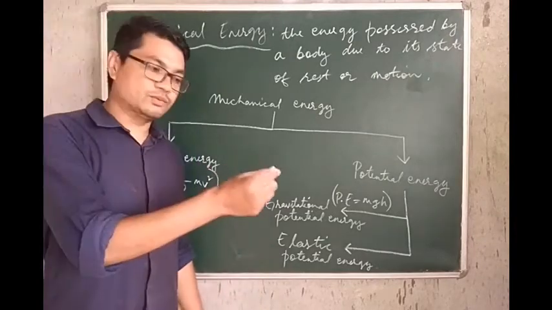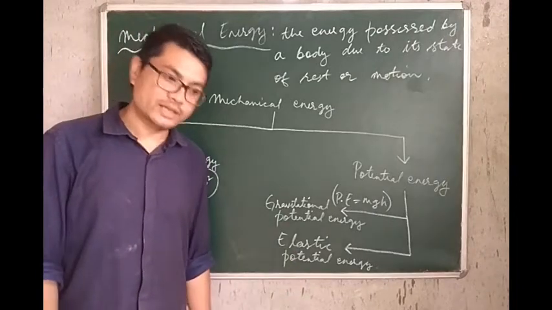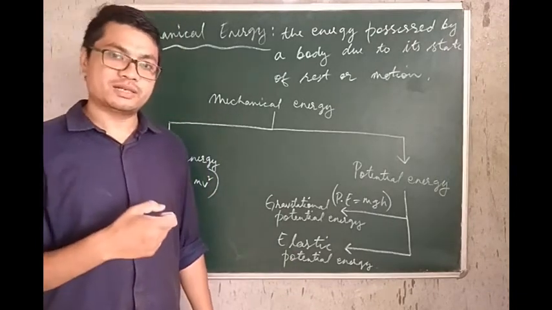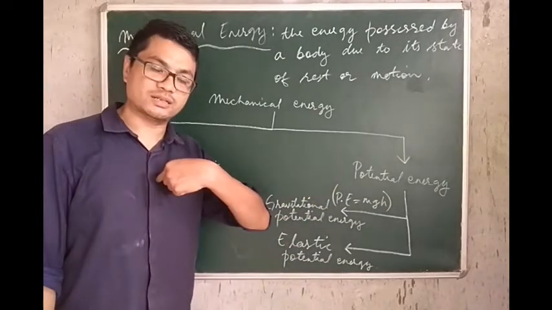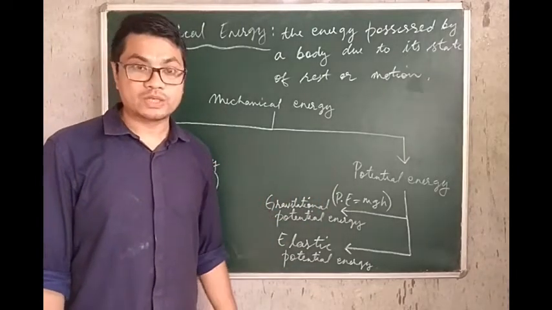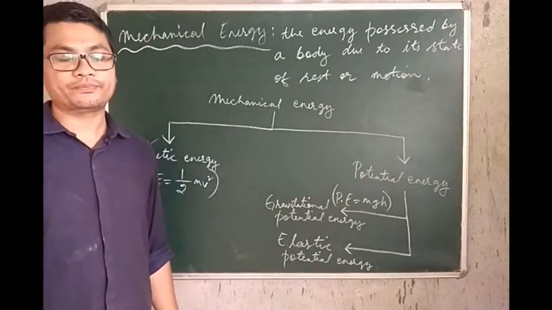That is why if I hit someone with this piece of chalk, it hurts. Someone shoots a bullet, and the bullet obviously kills the person by penetrating into the person's body. So the energy that the bullet possesses because of its motion is kinetic energy.